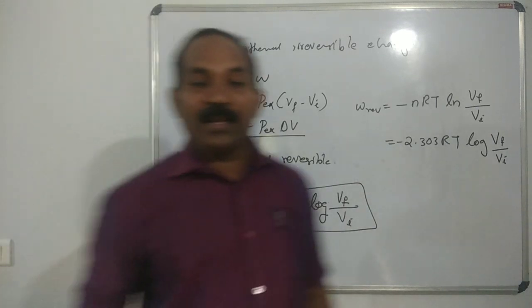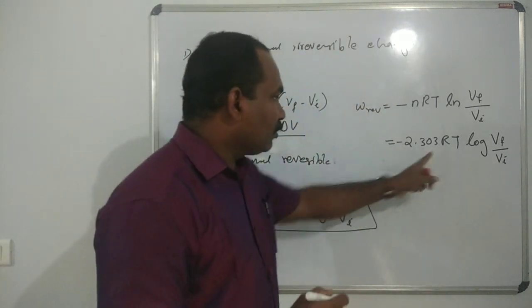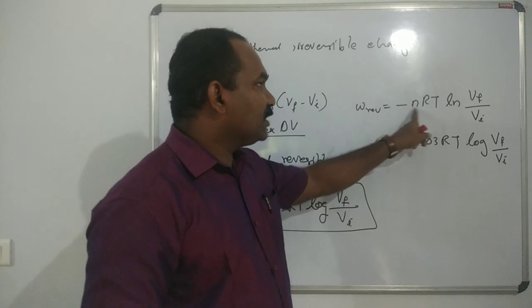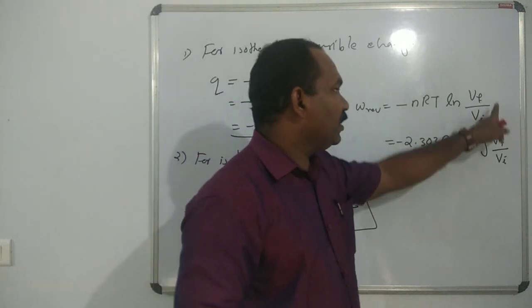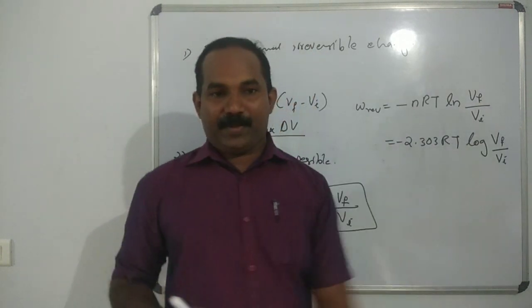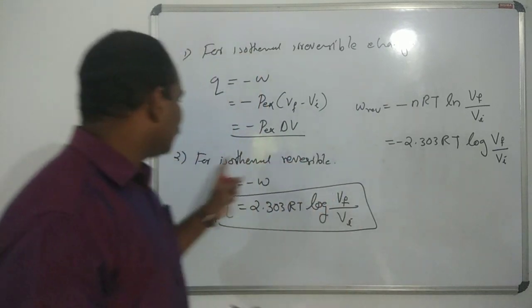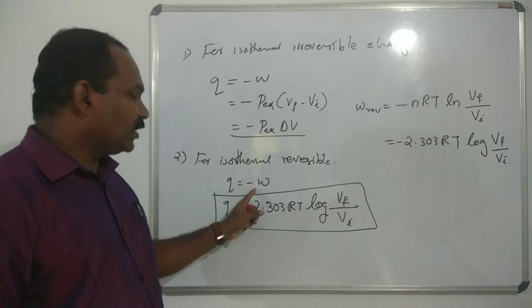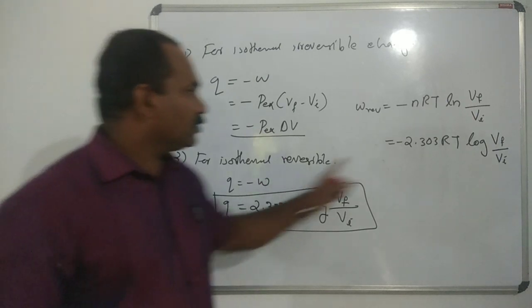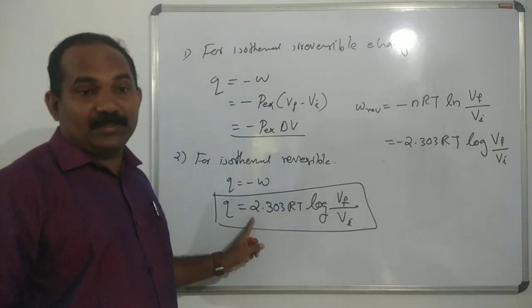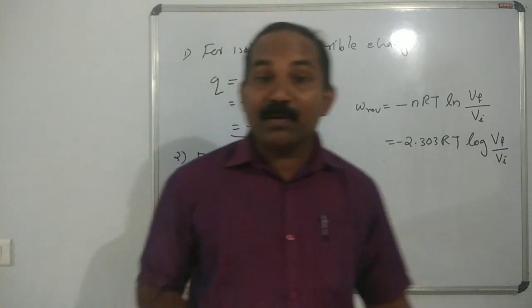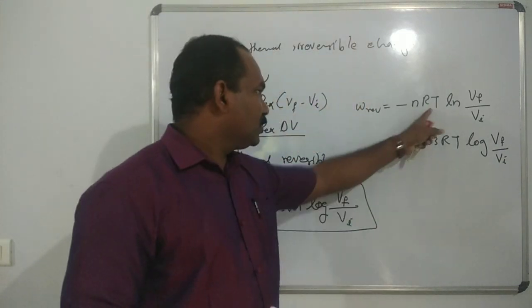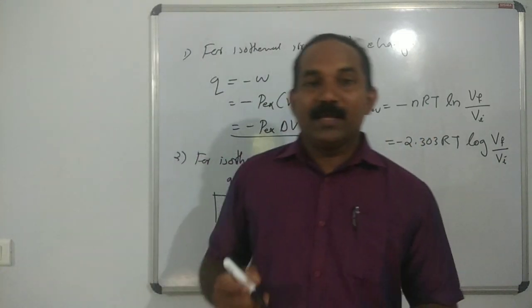This is another equation. Also you remember this equation: minus nRT natural logarithm Vf divided by Vi. Q is equal to minus W, so minus of minus becomes plus. So you remember these two equations.